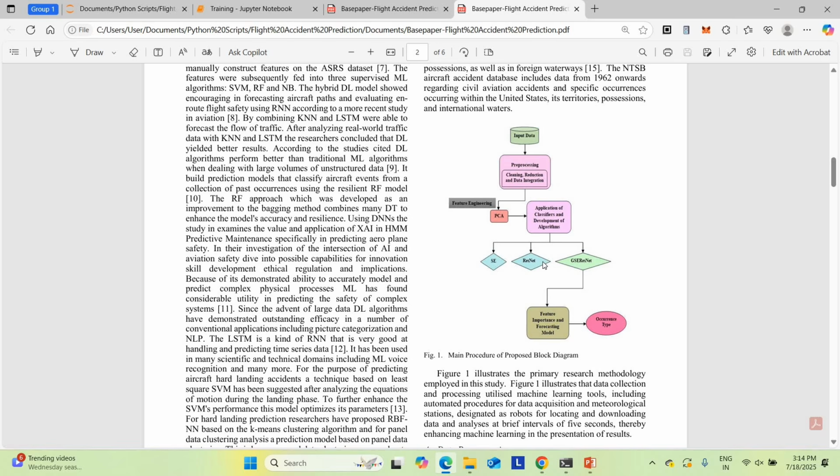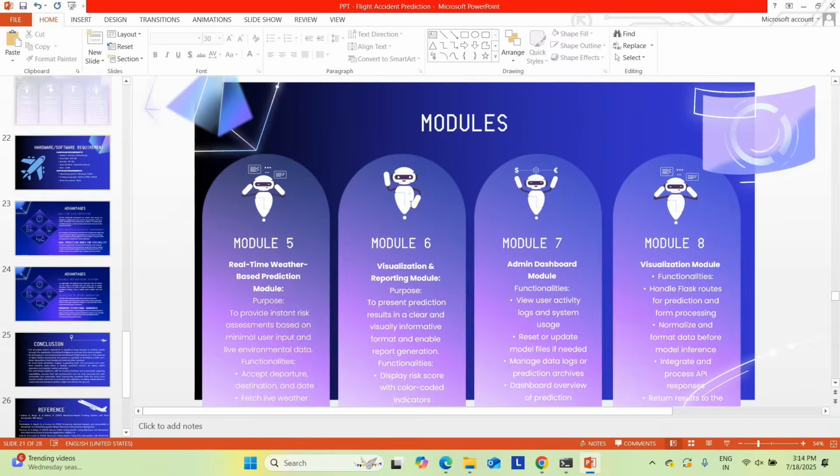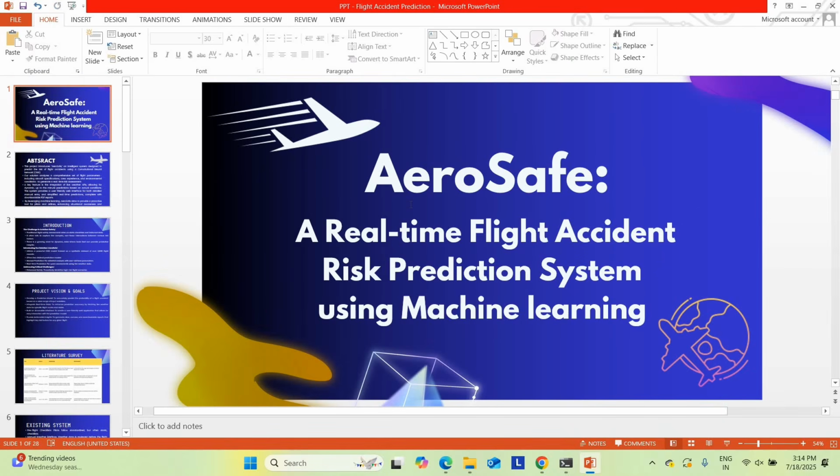So this base paper will not be suitable for the prediction before an accident. It is used to calculate the injuries after the accident. It's completely basic when compared to our base paper, our project. So this is our project. It's very advanced when compared to our base paper.